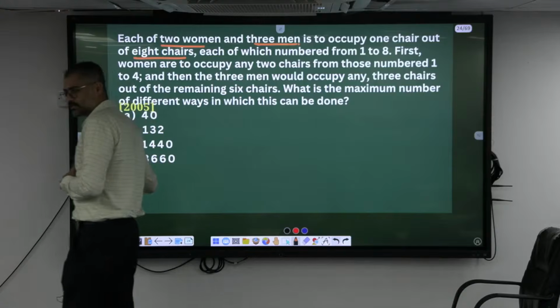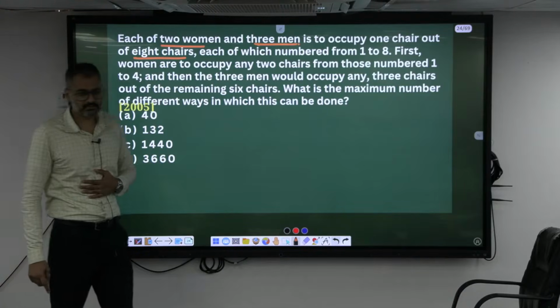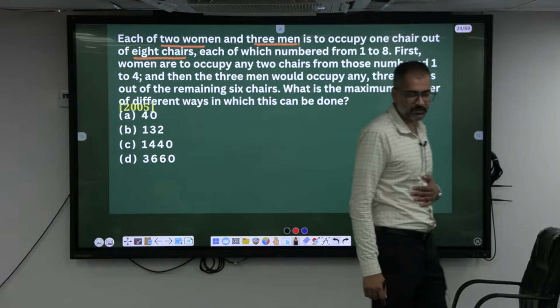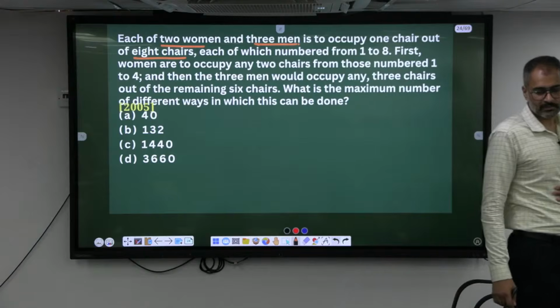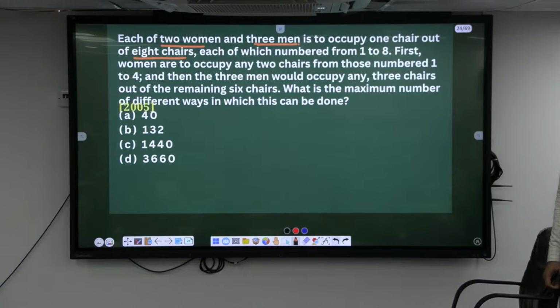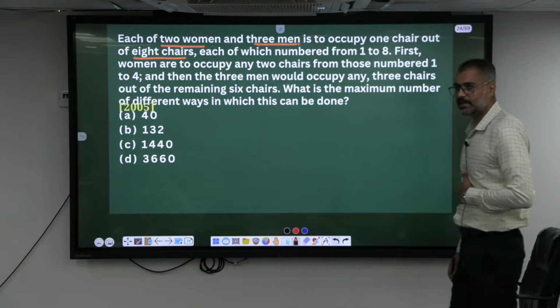There is nothing new in this one. A lengthier data, that's it. First 4 only, you occupy 2. Then the remaining are 6. Out of those 6, you have to pick 3. 6 into 5. How many?